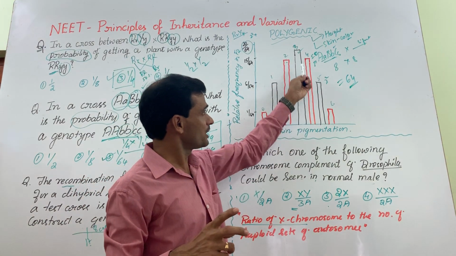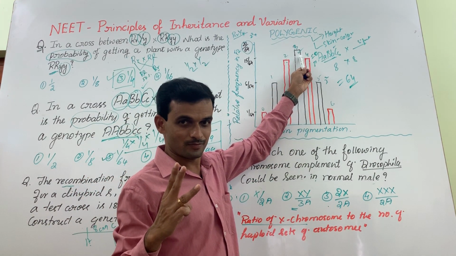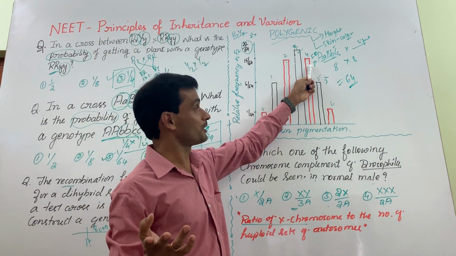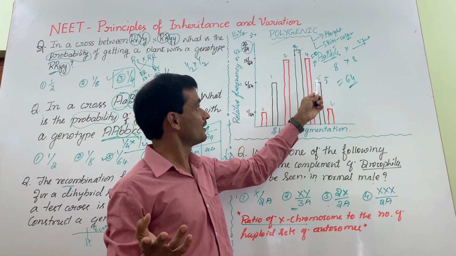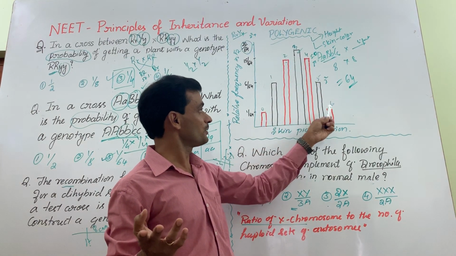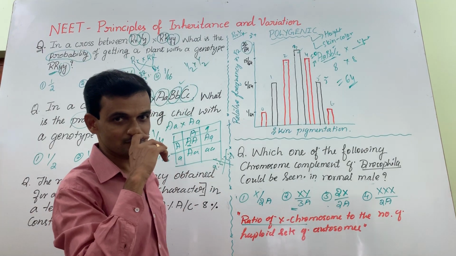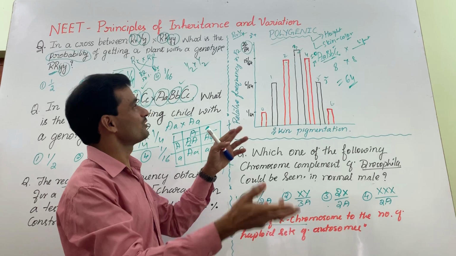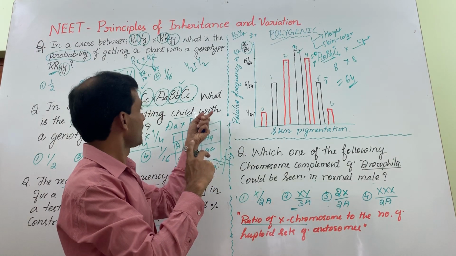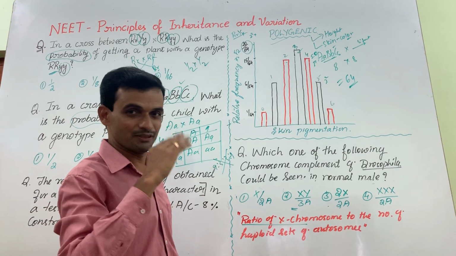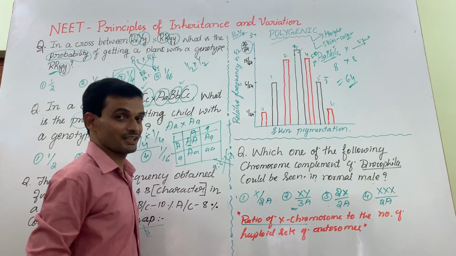Similarly here, the chance of getting 3 dominant alleles would be higher, and all the 6 dominant is rare. So it's like one character is controlled by 6 alleles of 3 different genes. Hence it is polygenic.